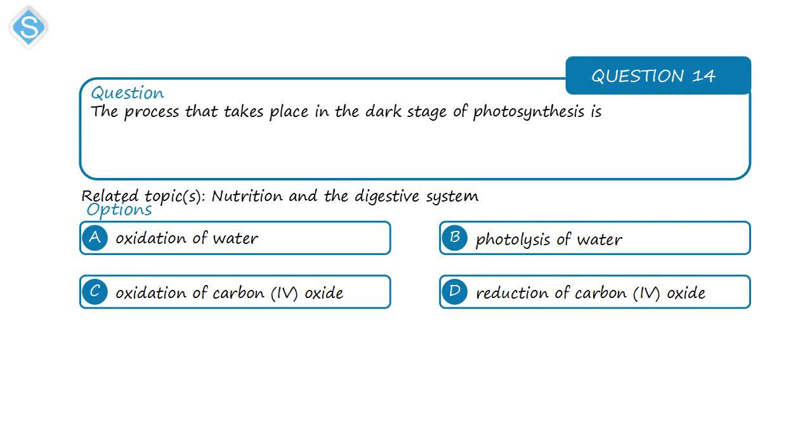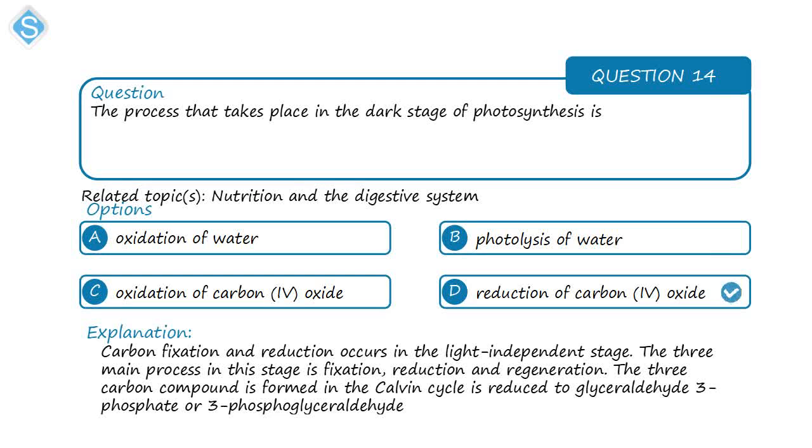Next question is on nutrition. The process that takes place in the dark stage of photosynthesis is. The correct option is the reduction of carbon dioxide. So the reduction of carbon dioxide occurs during the dark stage of photosynthesis.